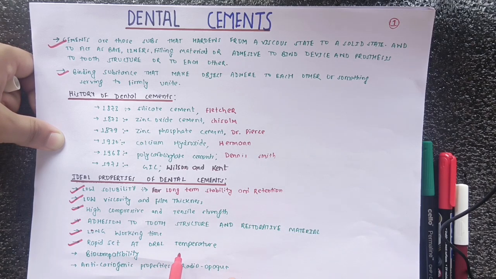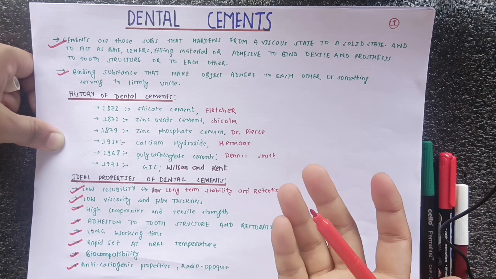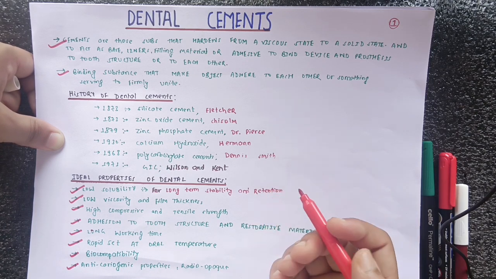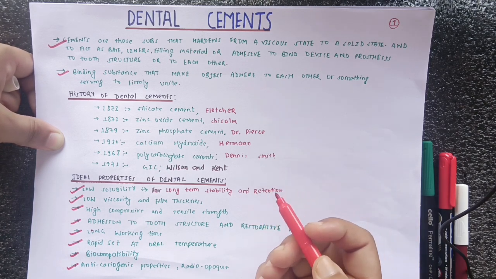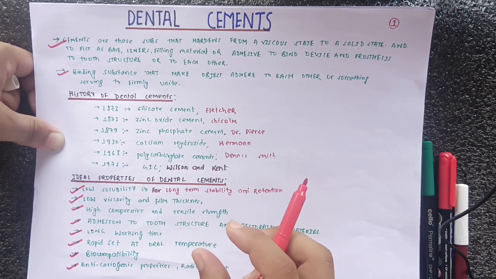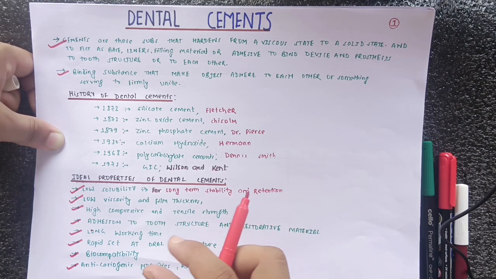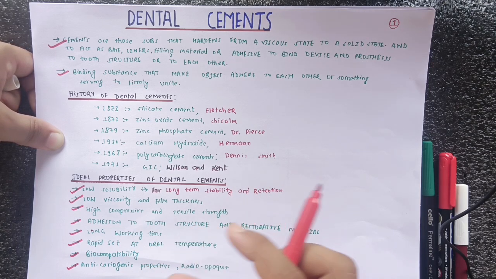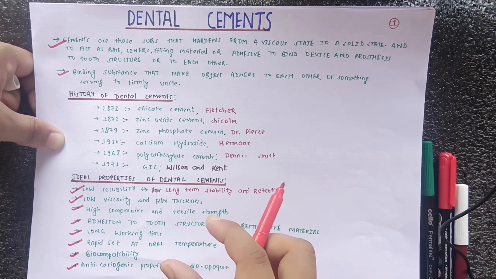So the rapid set at the oral temperature is also an ideal property of any dental cement. Similarly, biocompatibility is a must, and after it there should be anti-carcinogenic properties, okay, and radio opacity. So anti-carcinogenic properties should also be present in any dental cement. And the radio opacity: when we take an x-ray of any tooth that is filled by a dental cement, then it should be radio opaque, okay.